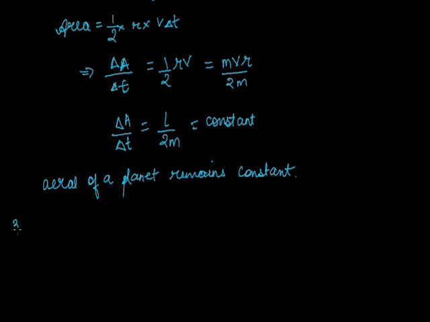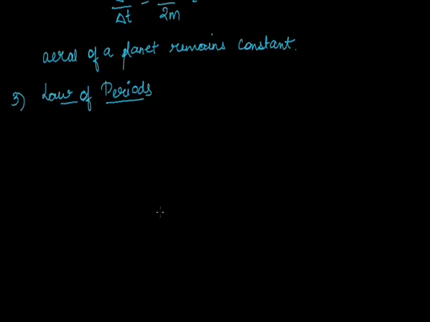Now moving towards the third law, that is the law of periods. It states that the square of the time taken by the planet to complete a revolution around the sun is directly proportional to the cube of the semi-major axis of its elliptical orbit.